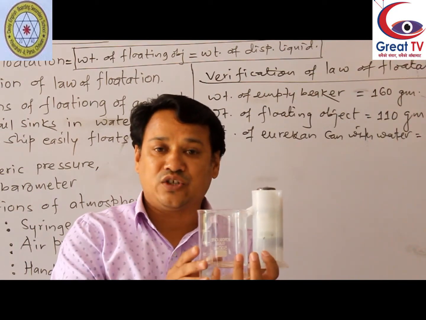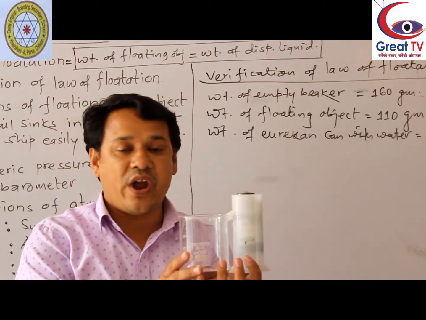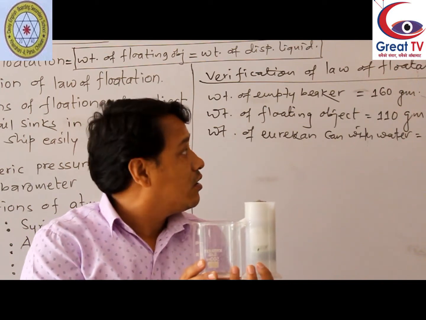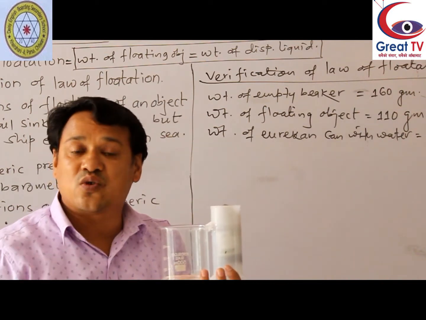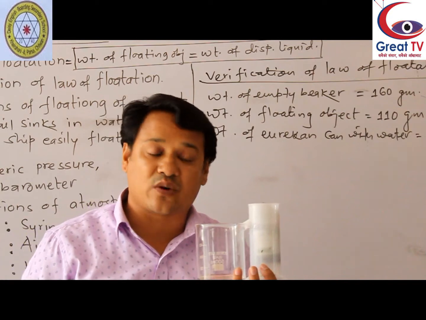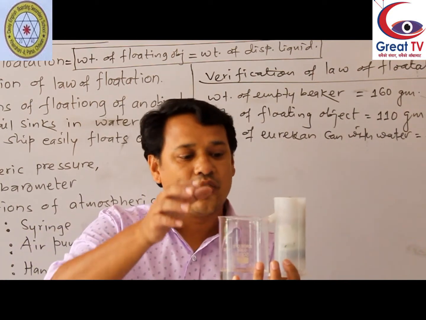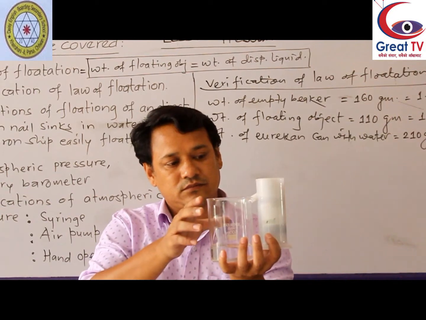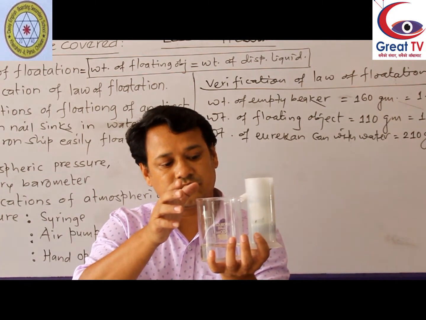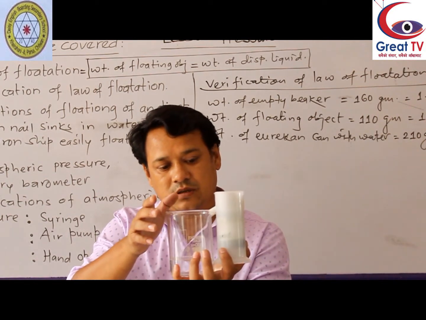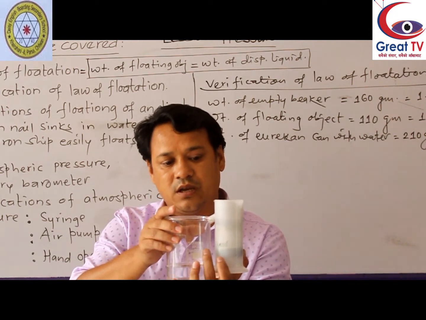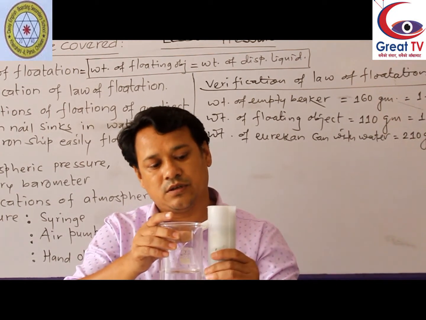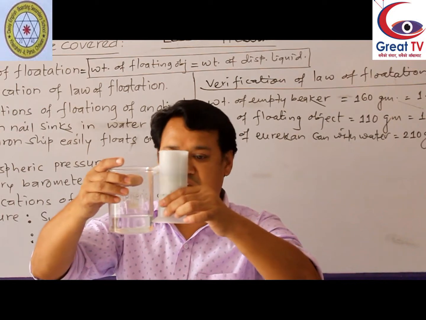According to the law of flotation, weight of floating object is equal to weight of displaced liquid. So we are going to discuss that. Let's check it. So now we can measure.